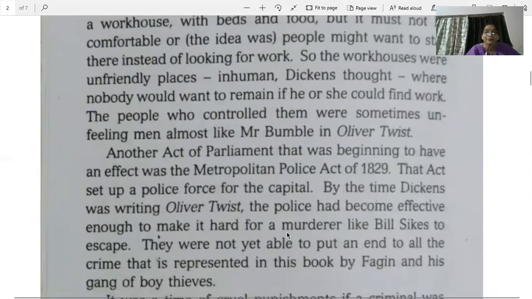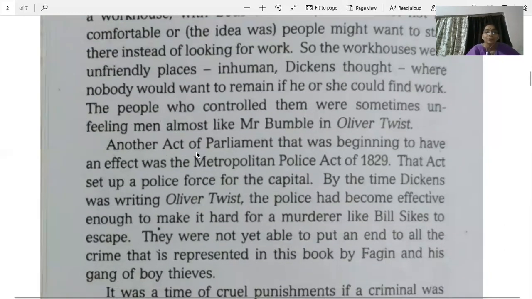Another act of parliament that was beginning to have an effect was the Metropolitan Police Act of 1829. This act set up a police force for the capital, for the city.